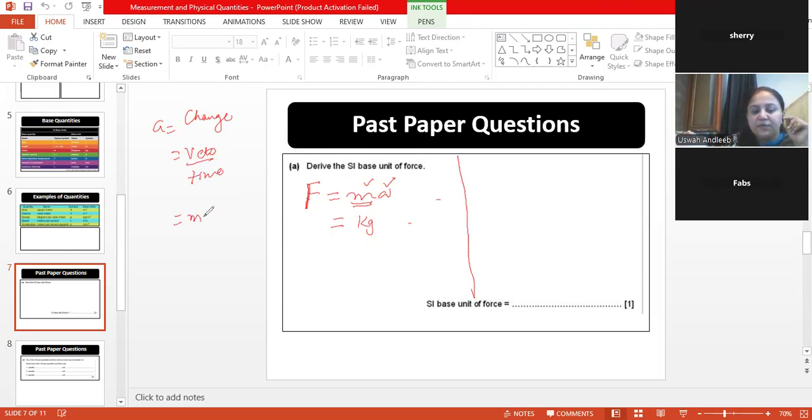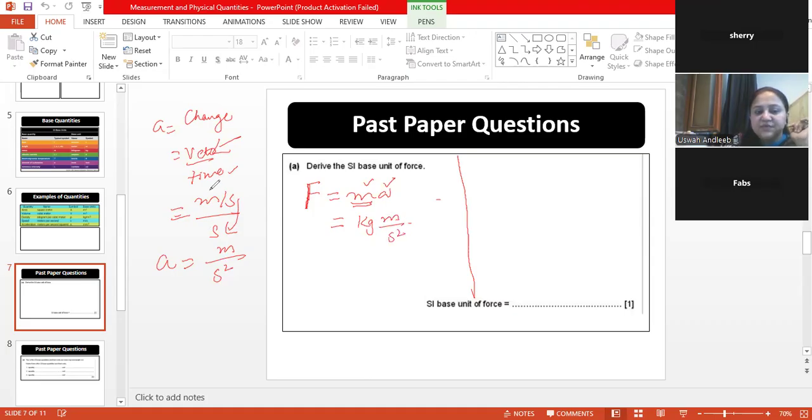Velocity unit is meter per second. Okay, I'll write it in the other way, so you get to understand. Velocity's unit is meter per second, and velocity is also a derived quantity. It is derived from length and time. So it's a meter per second. And the time unit is second. So it's already in the division, so it goes like that. Meter per second square. This S will come here. So the unit of acceleration is meter per second square. So I'll put meter per second square.